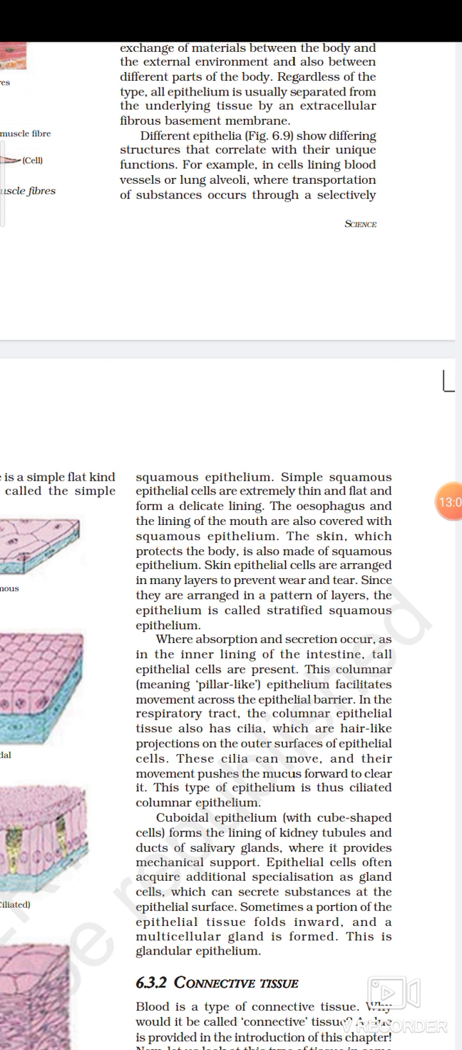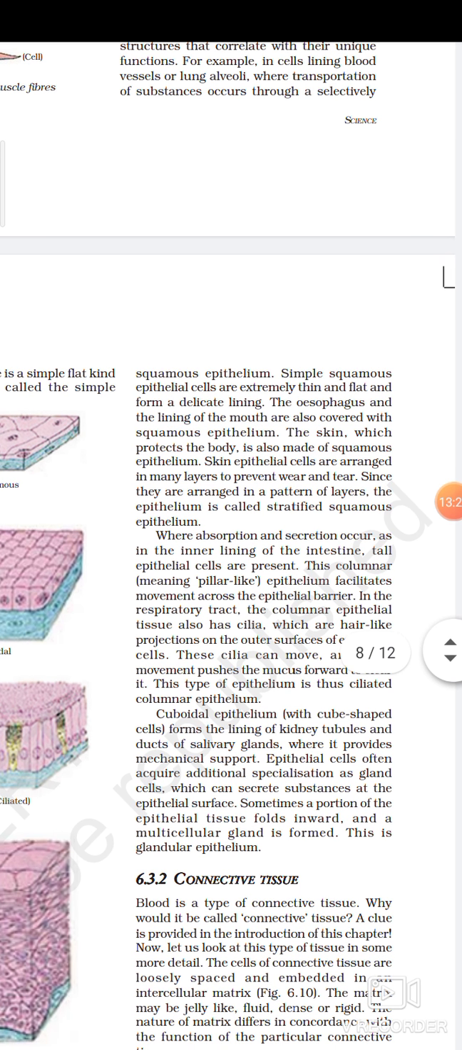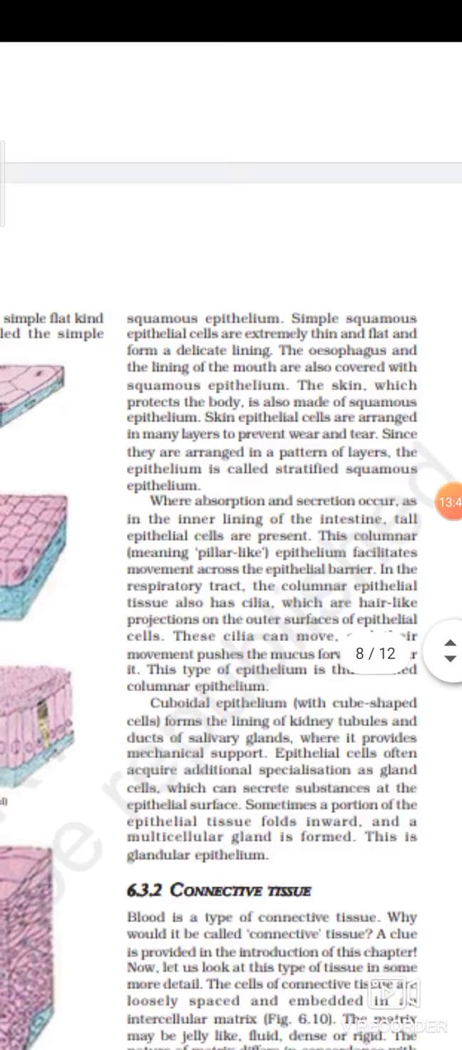So this epithelium is also called stratified squamous epithelium. Why is it called stratified squamous epithelium? Because when it is observed under the microscope, some dark spots can be clearly visible, and that's why it is called stratified squamous epithelium. When absorption and secretion occur, as in the inner lining of the small intestine, when different secretions of intestinal juices take place, pillar-like epithelium facilitates movement across the epithelial barrier.